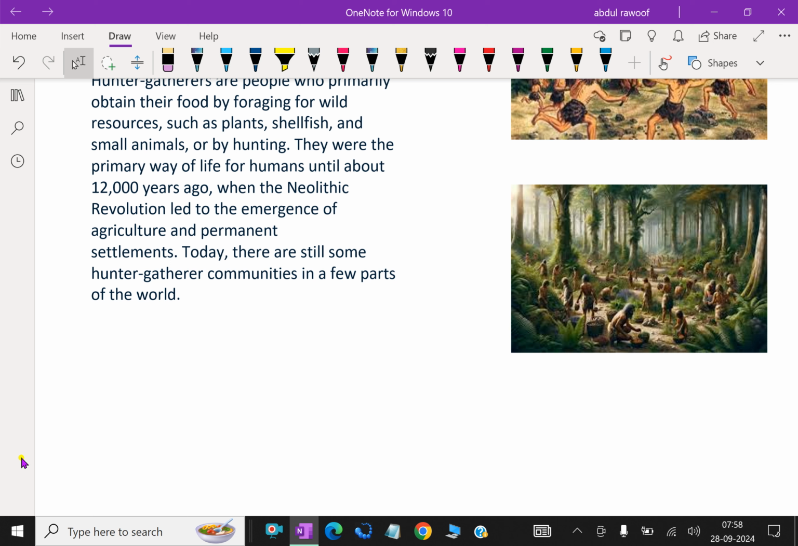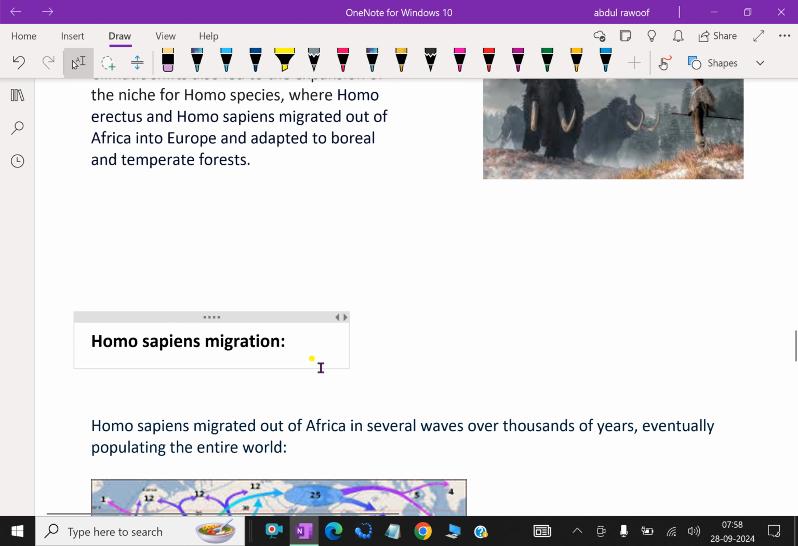So far, we discussed some important terms and some definitions about sapiens and other human beings.